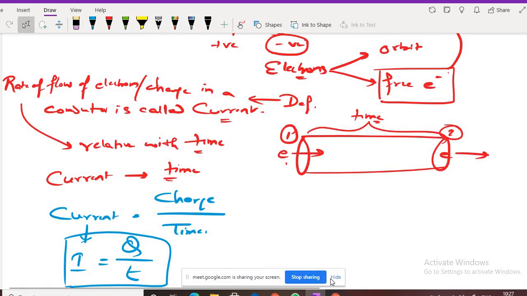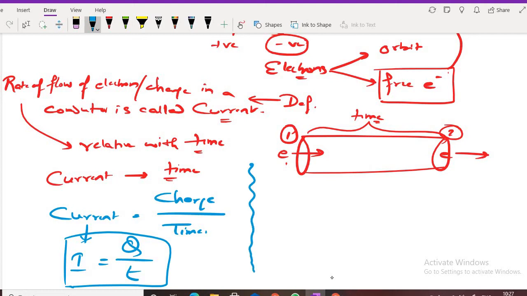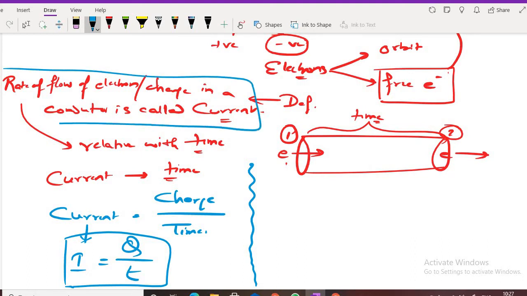Yes, sir. Everybody? Still, if anybody is facing a problem, you can tell me. No problem. At any moment of time you can tell me. Chalo. Next. Sir, you have taught us the definition. Okay, definition is this much. We have covered definition. Next, sir, you have taught us the formula. Yes, I is equal to Q by T.